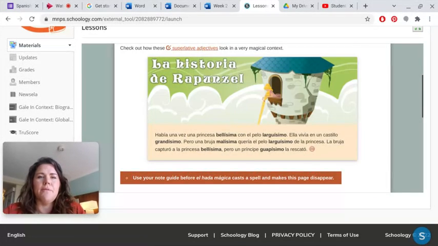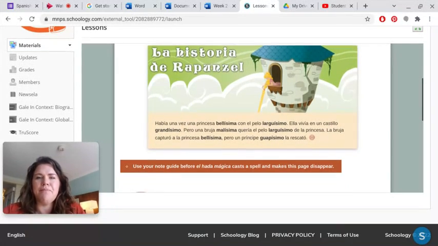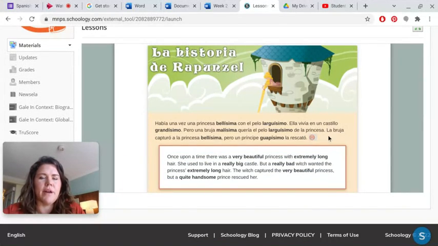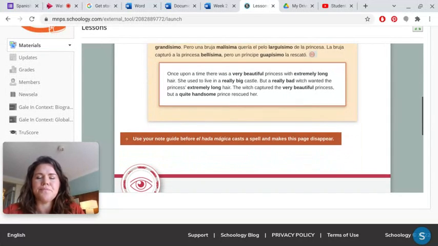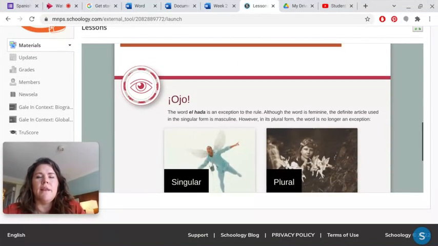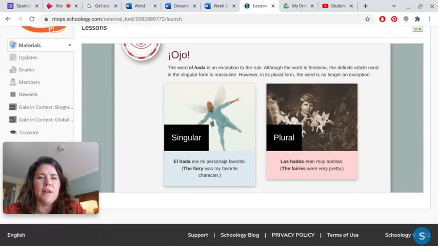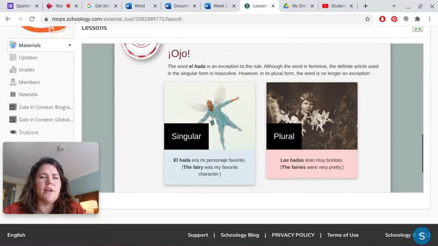Okay. So La Historia de Rapunzel. Okay. So this has the story of Rapunzel. Okay. And if you need help with it in English, you can click this globe here and it pulls it down in English. Another opportunity to get your note guide right here. And then it says, ojo. Okay, this is just a note of something with extra information. Okay, and you can read through that.